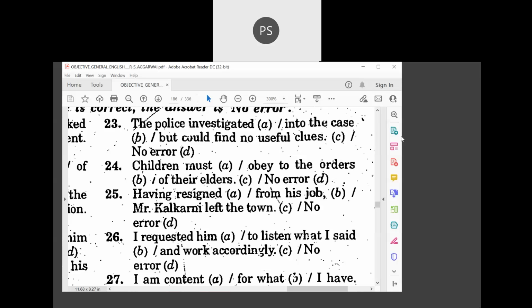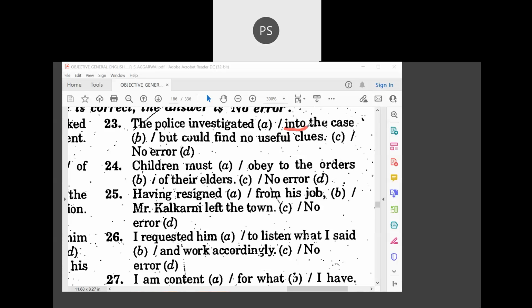Investigated into will not come. The police investigated the case. I hope it's clear to you. Always look for prepositions, I have been telling you that. As you go on reading more and more newspapers, it will be clear to you.